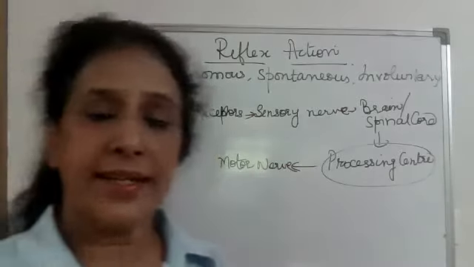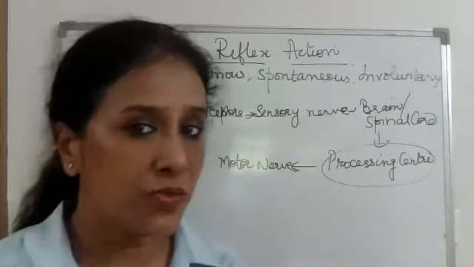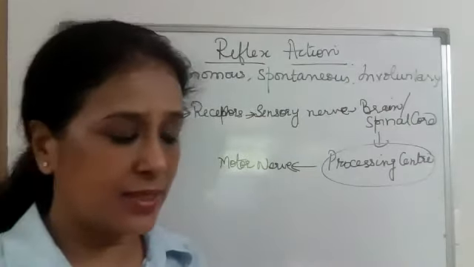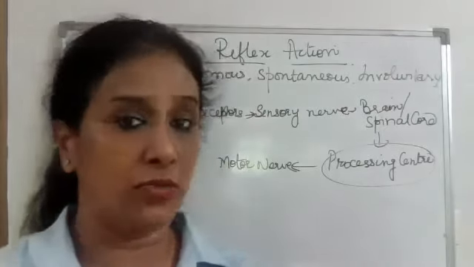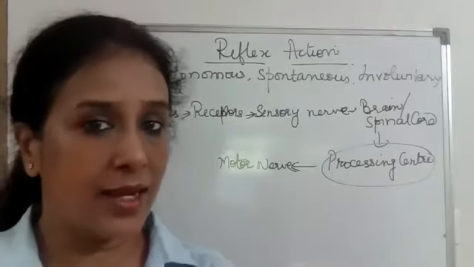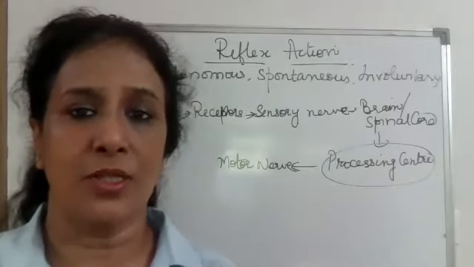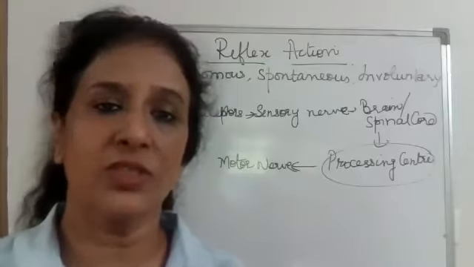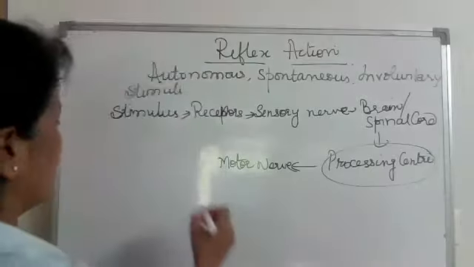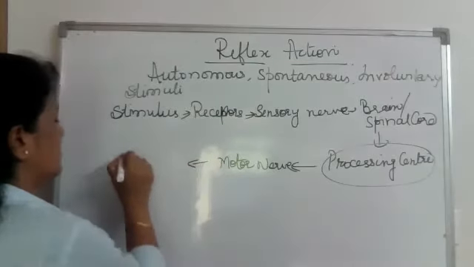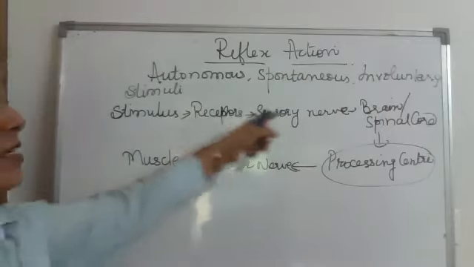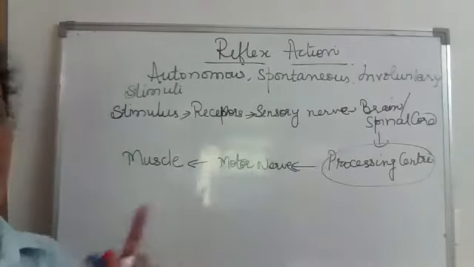A motor nerve is that nerve that always carries message from the CNS to the effector. Effectors in our body are muscles, because we know that all movements are possible only because of the muscles. And how are actions shown by the body? By the muscles only, by the movements only. So motor nerves always end on the muscles. This motor nerve will end on the muscle that we are calling the effector. Right? This is the normal course of the nerve impulse.